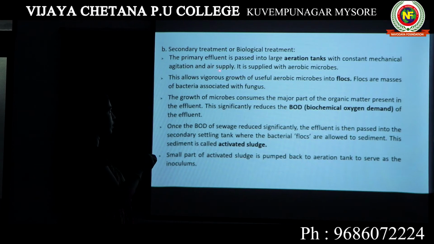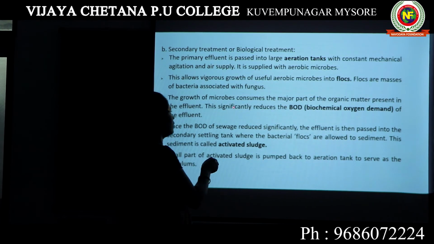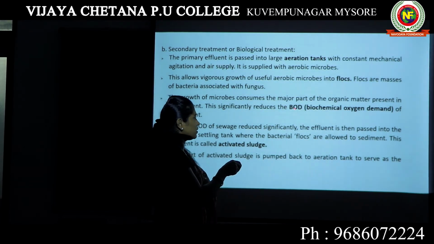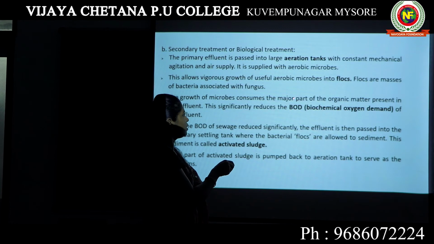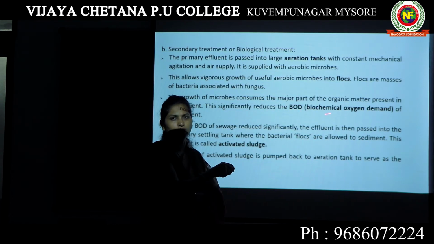With this sufficient air or oxygen, these aerobic microbes are growing more and more, and they will start consuming most of the organic matter present in the sewage. So this significantly reduces the biochemical oxygen demand. That indirectly says it actually reduces the pollution of the water.